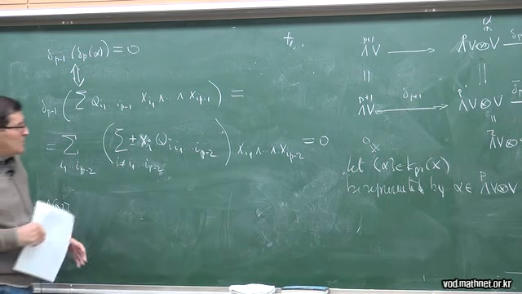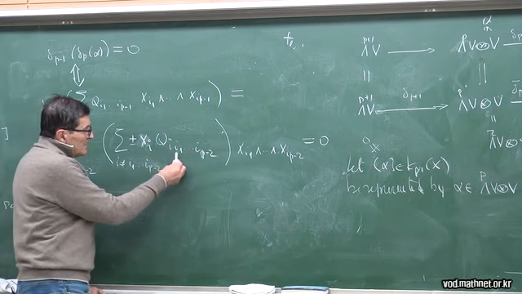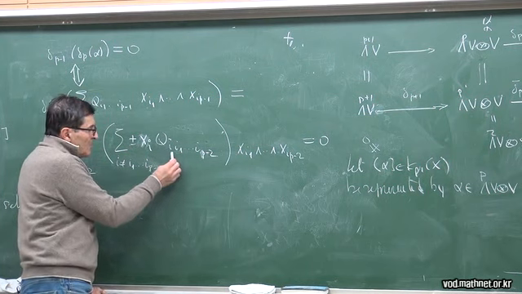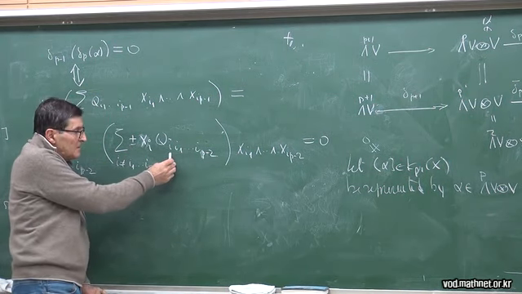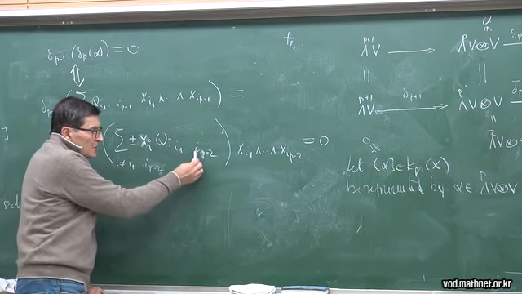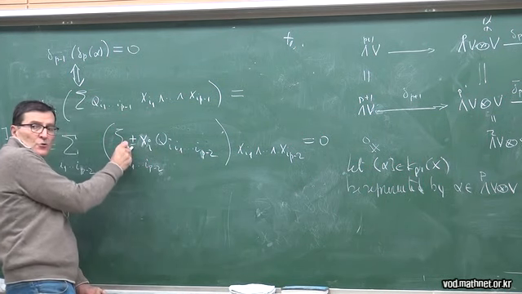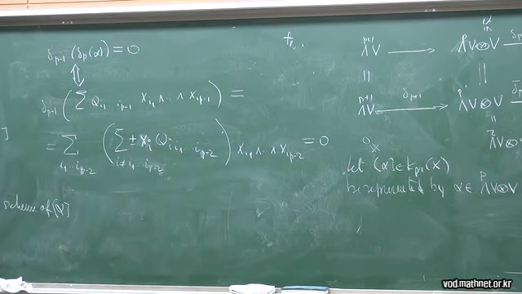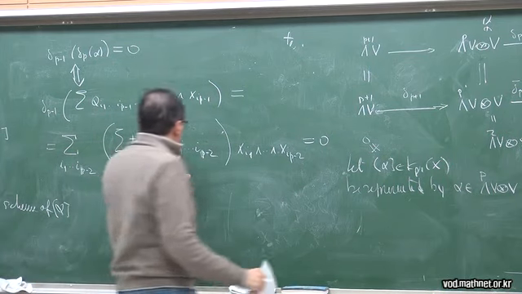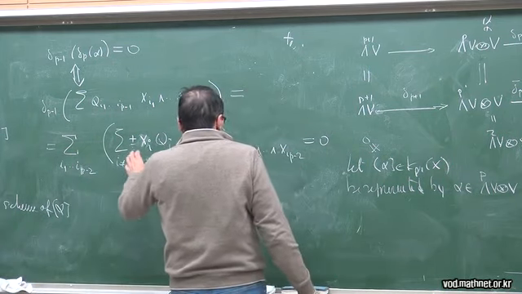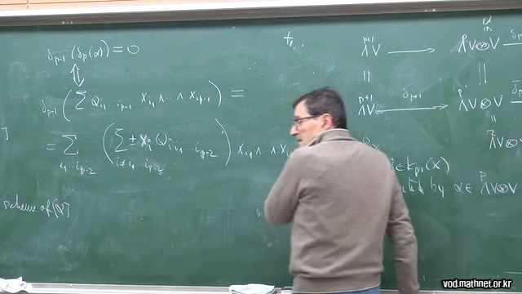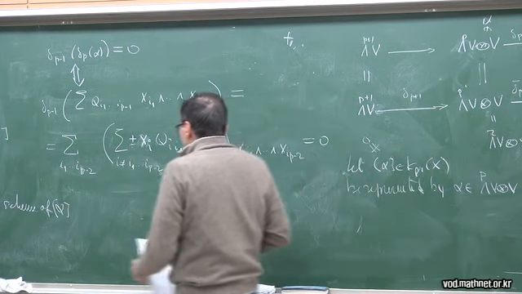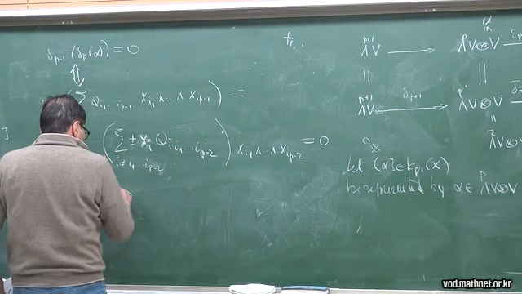Where I wrote here, you see, now these are not strictly increasing because I could be repositioned here. So you have to change the sign, so I wrote plus or minus. But anyway, the conclusion is that since this is 0, this is equivalent to every coefficient being 0.